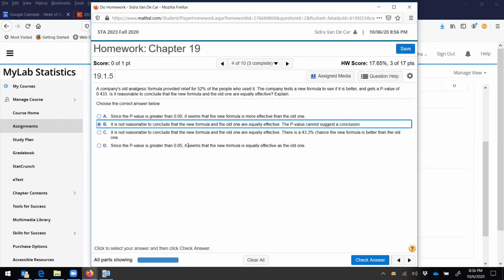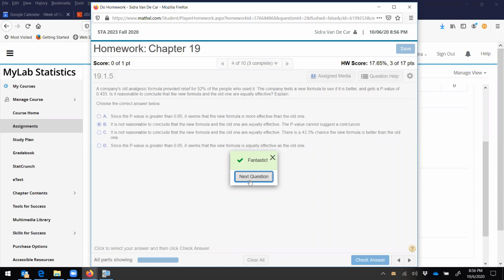We were testing here a one-sided hypothesis. We were testing to see if ours is better. The new formula is better than the old formula. So we can't get a conclusion with that p-value.